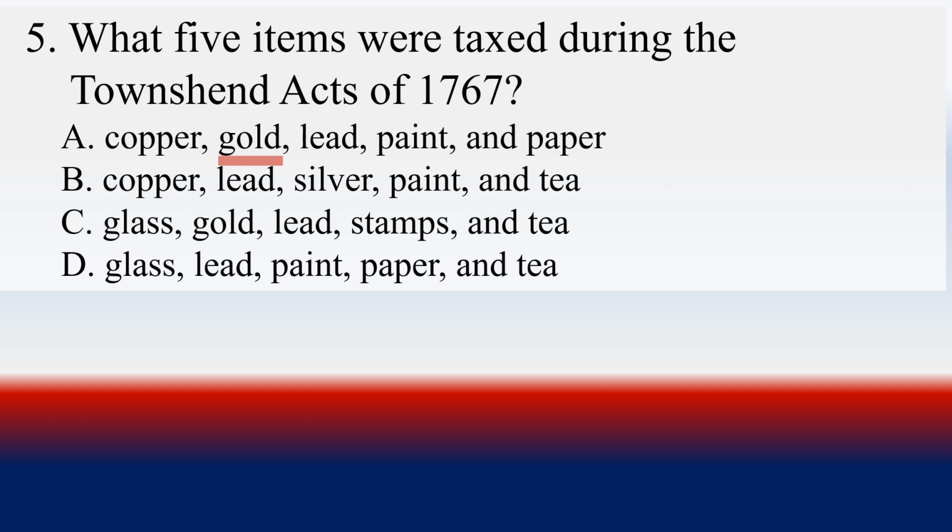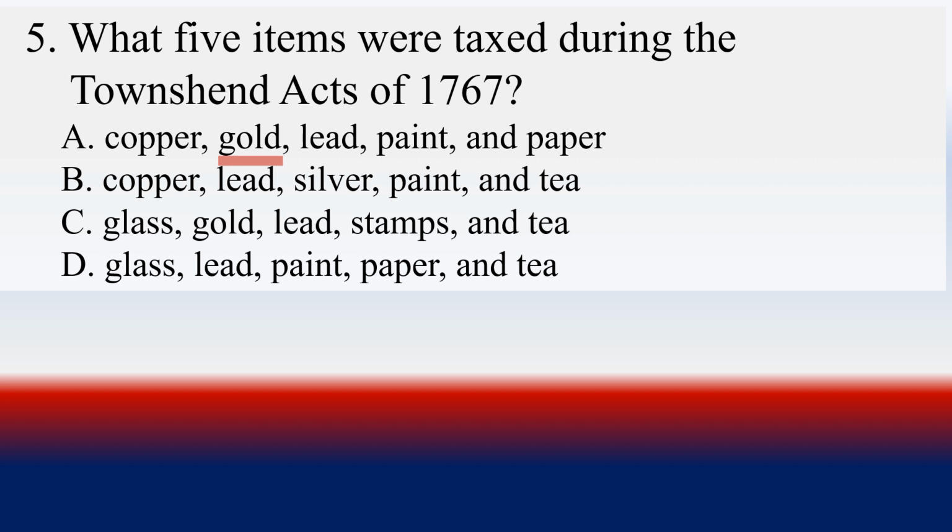Gold wasn't discovered in the United States until almost another 50 years, if not more than that. We're talking copper, lead, silver, paint, and tea. Be careful with these. Copper, lead, silver were things we had, but we didn't have chemicals to fight the British over. The American colonists didn't. Okay, option glass, gold, lead, stamps, and tea.